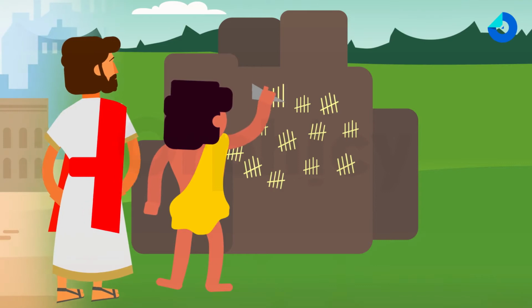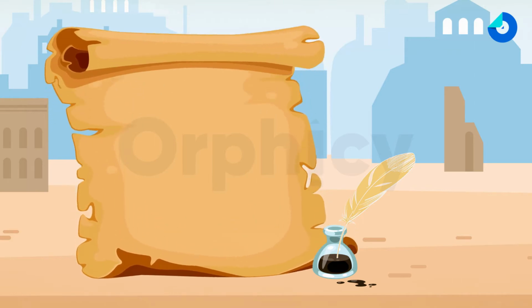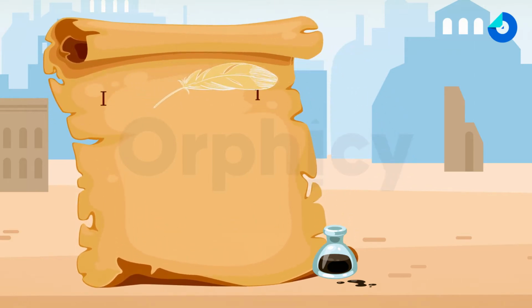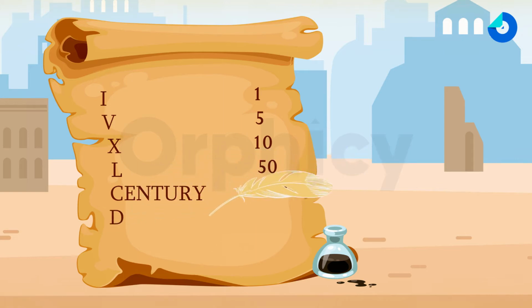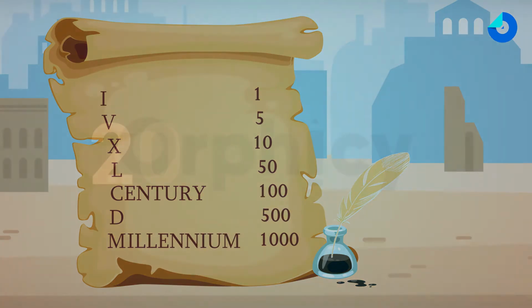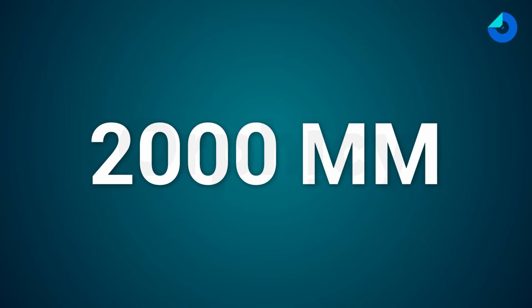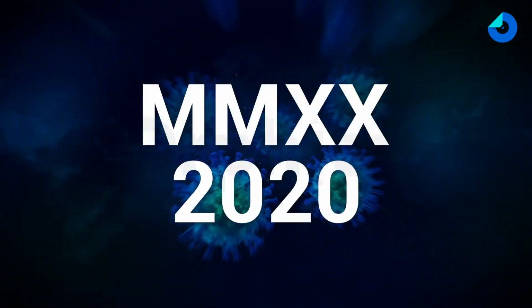Enter the Romans, and they improved upon the system of tally marks. They did so by using letters to represent numbers. 1 became I, 5 became V, X represented 10, L represented 50, C represented 100, probably something to do with the word century, D represented 500, and M represented 1000, probably something to do with the word millennium. So now 2000 was simply MM, and you can write the worst year in human history as MMXX.